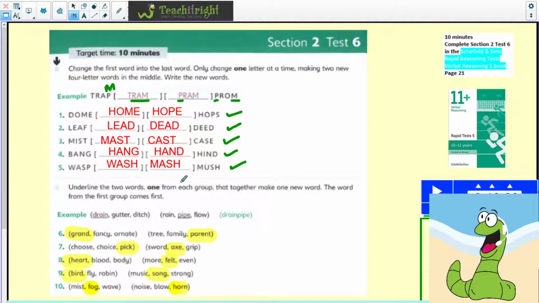So, well done if you got those right. And we're now going to have a look at some compound words. Underline the 2 words, 1 from each group, that together make 1 new word. The word from the first group does come first. So we've got grandparent, pickaxe, heartfelt, birdsong, and foghorn.